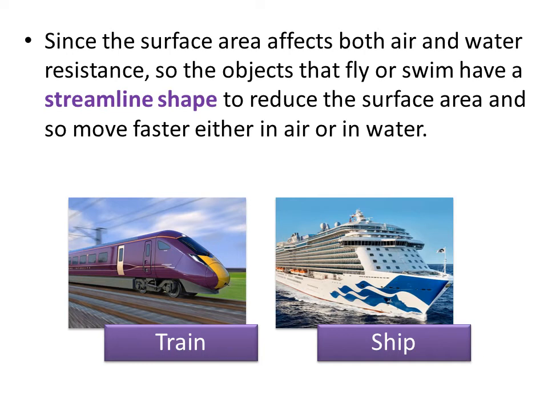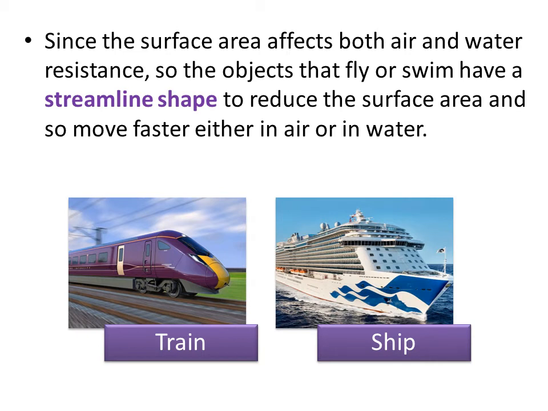So if I'm asking, why does the train or the ship or the bird or the fish have a streamline shape? Why is it not the same big size as a whole? This is because the first part of a moving object, either in air or in water, is the most important part. If it's thin, the amount of air or water hitting it is smaller, and when this is smaller, this means that the air resistance and the water resistance will be less, which means that it can move faster.